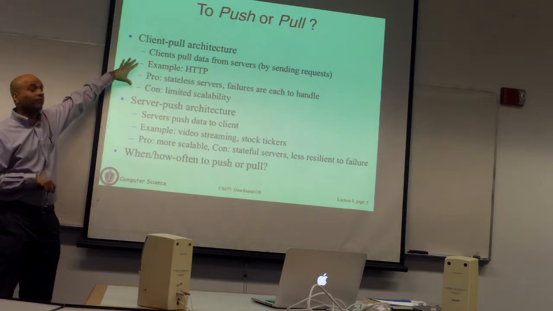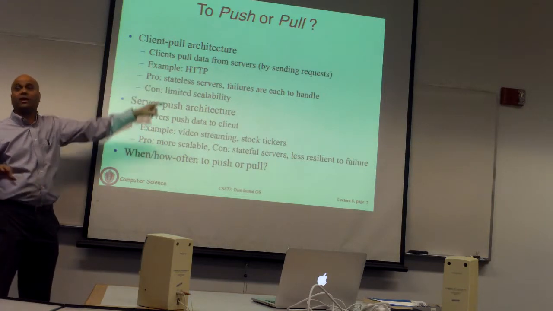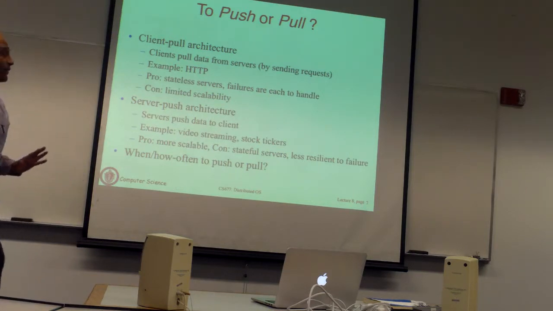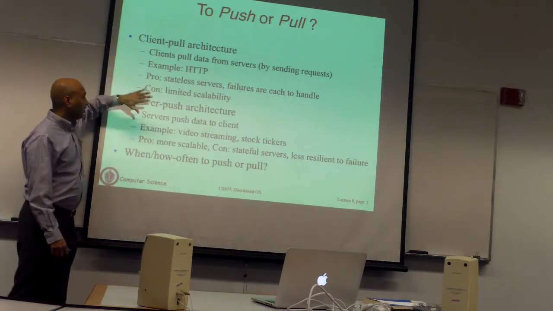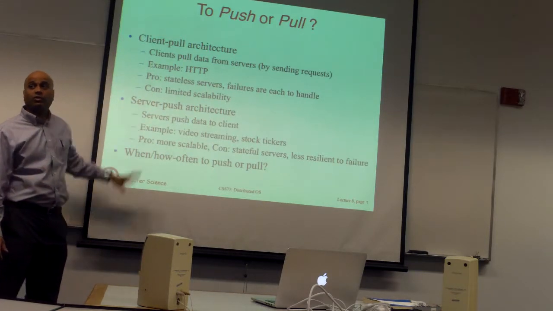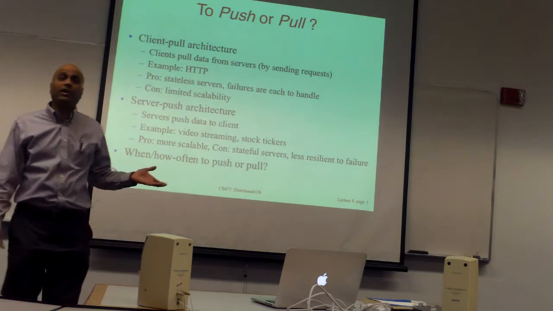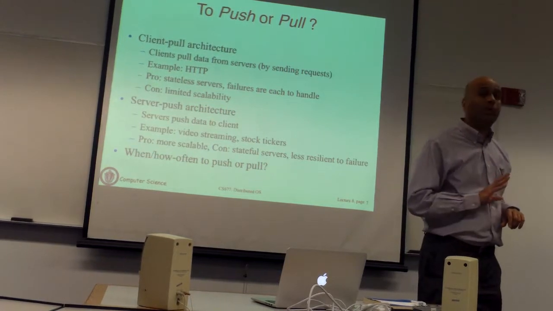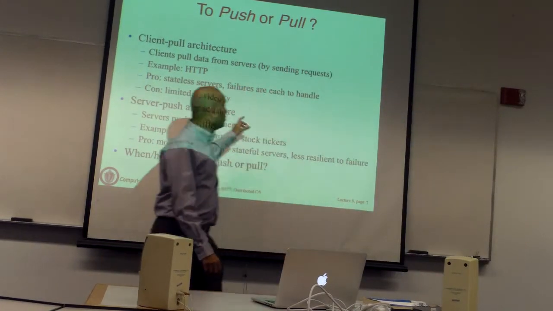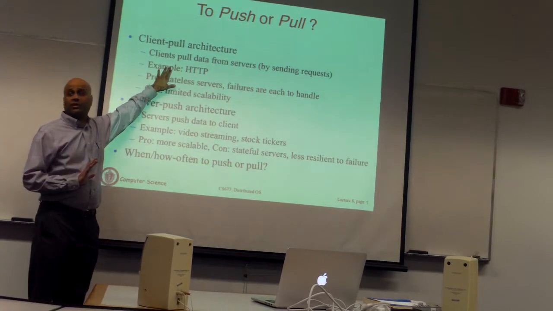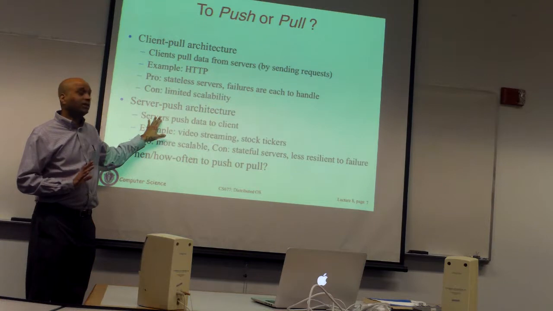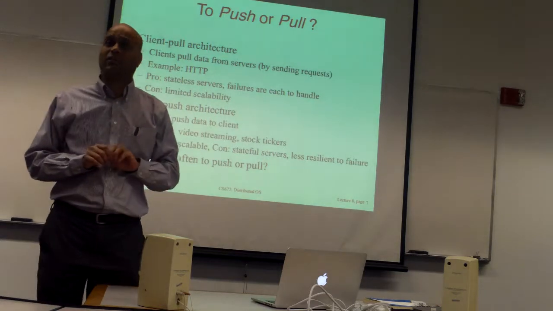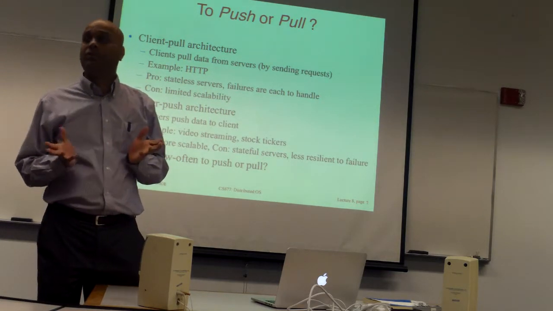Everything we have been talking about actually falls into this category. HTTP is an example. Pretty much any server where the client has to make a request and get a reply is a client-pull architecture. Very common. In contrast to this, you can also have what are called server-push architectures, where the server may asynchronously start pushing data to clients, even without the client explicitly making requests. In the client-pull architecture, you have to make an explicit request before the server ever sends you anything. In the server-push architecture, the server may actually send the client some data even if the client did not explicitly send anything. What are examples of server-push architecture?